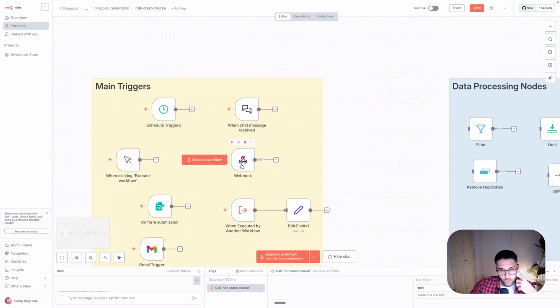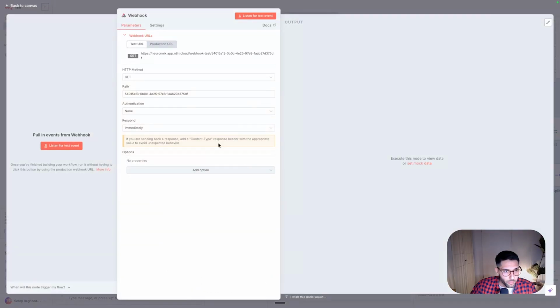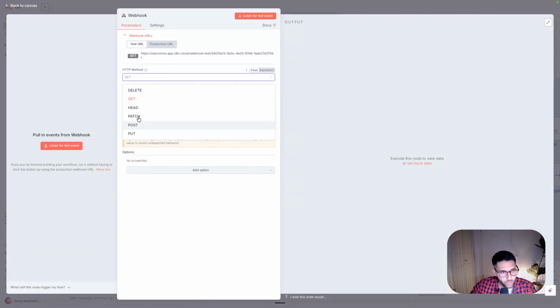And if you want to do proper development, that's why I left this one to the last. If you need to build a backend, like a couple of different functions that you can call from your front end, this is how you see people saying, oh, I just built my front end using Lovable and I'm using n8n as my backend. You need to create a bunch of these webhooks. So you can specify, is it a POST or a GET function? Usually maybe it's a POST.